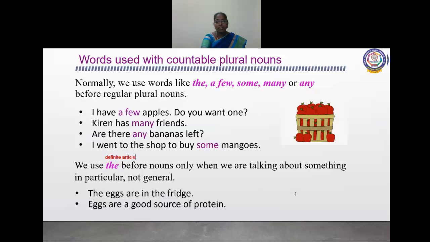Why? Because we are not telling anything specific or about a particular thing. We are speaking about eggs in general. Normally eggs are a good source of protein, so we didn't use the definite article the there. You understood? Yes.